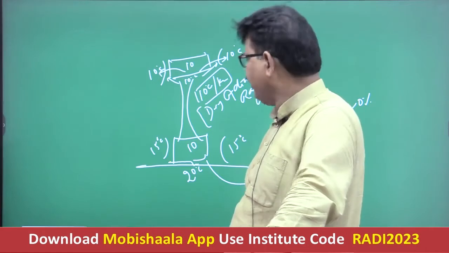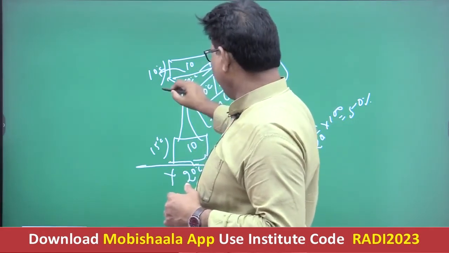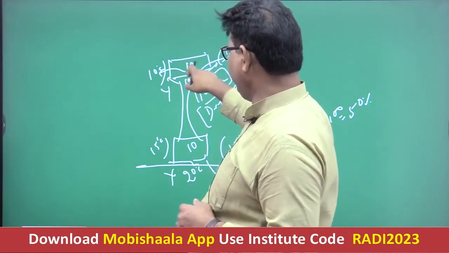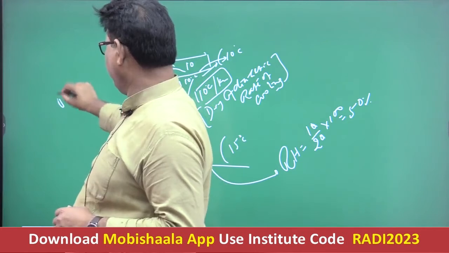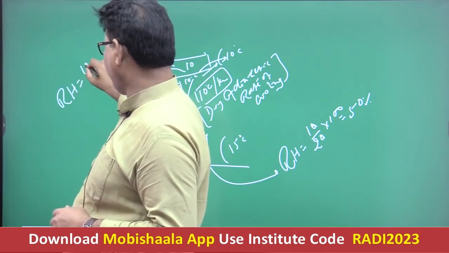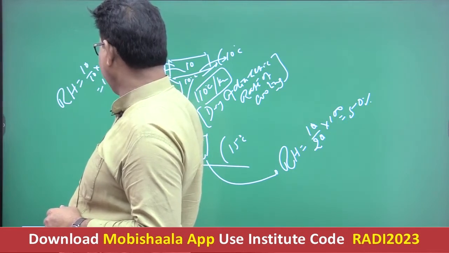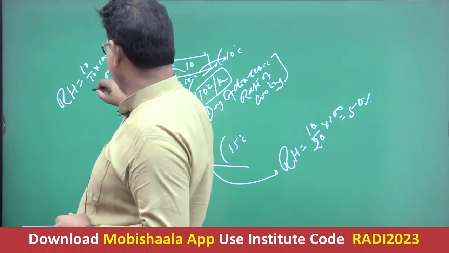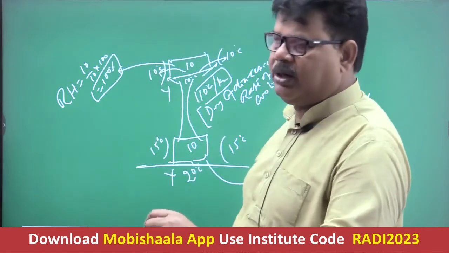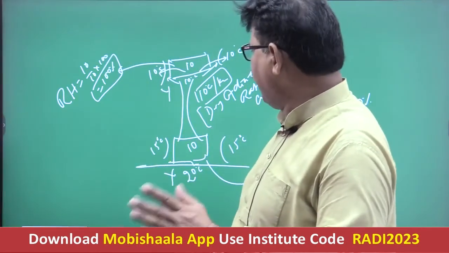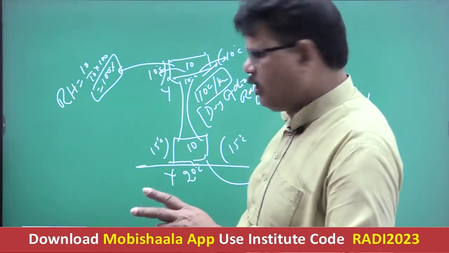Here this is X and this is Y. I am calculating the relative humidity at this place. The relative humidity in this case is 10 upon 10 into 100, so it is 100%. What is relative humidity? Relative humidity in this case is 100% now, which means this 10 degrees Celsius is the dew point.